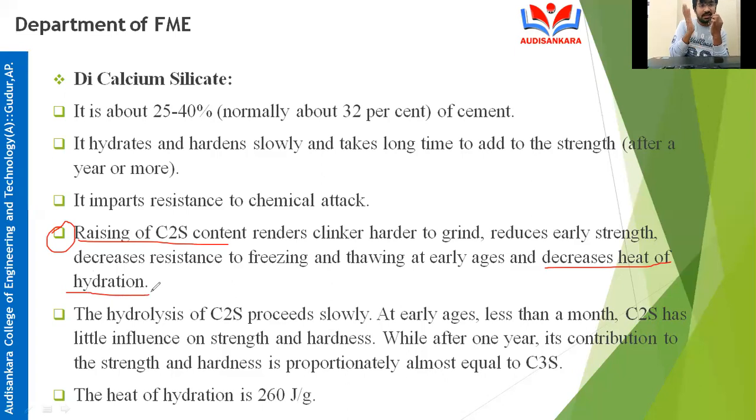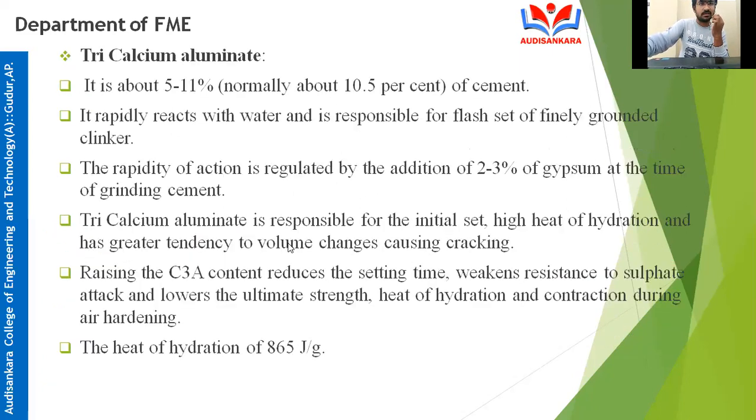Now you see, for getting low heat cement, which contents should be increased and decreased? You should decrease the C3S content and increase the C2S content, so that the heat of hydration will be very much reduced. What happens if the heat of hydration is reduced? Low heat will be generated. That type of cement is known as low heat cement. I hope you understand the process by taking these points.